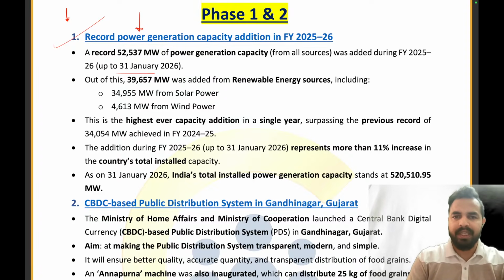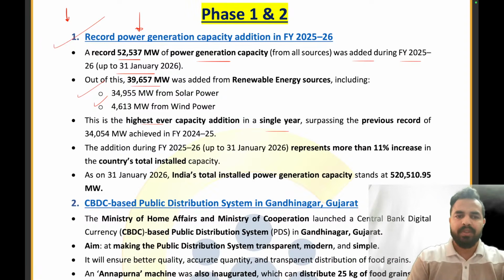In the month of February, we have seen that a record 52,537 megawatt of power generation capacity was added during fiscal year 25-26, in which 39,657 megawatt was added from renewable energy sources, which includes 34,000 from solar power and 4,613 megawatt from wind power, which is the highest ever capacity addition in a single year.